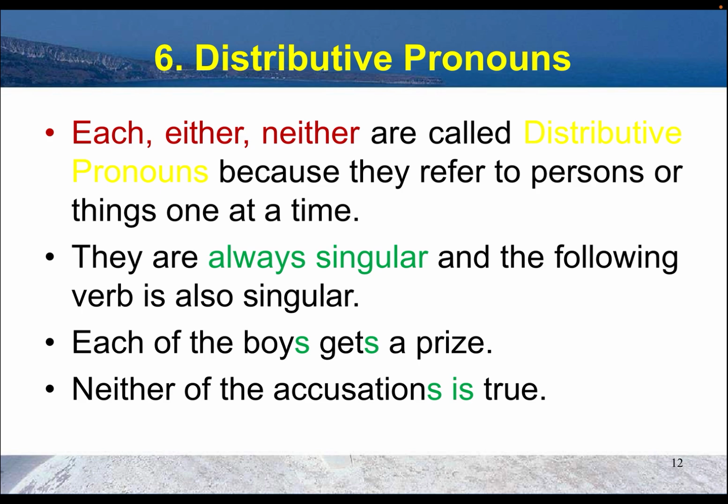They say, "Each of the boys gets a prize." You are seeing the verb is also used in singular form. "Neither of the accusations is true." You are seeing in this sentence the word accusations is plural, but since it is used with neither, and neither is a distributive pronoun, that's why it will use the singular verb form.